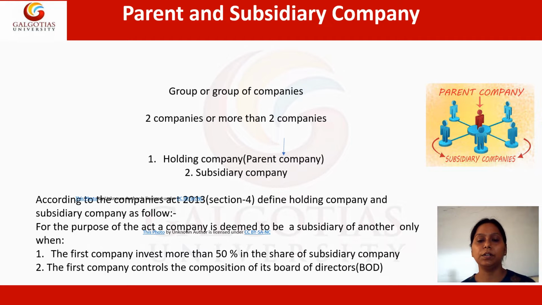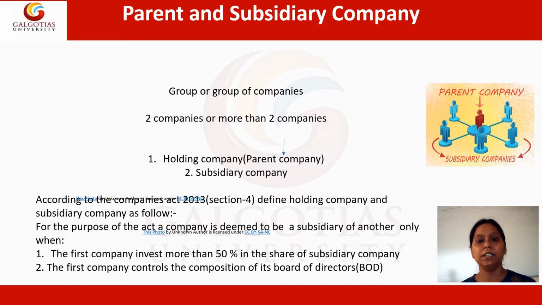Now the parent and the subsidiary company. Before starting, we first need to understand that any limited company can be the parent company or it can be the subsidiary company. Any single company always remains a single company unless it acquires a subsidiary company. One is a company, another thing is a group of companies.